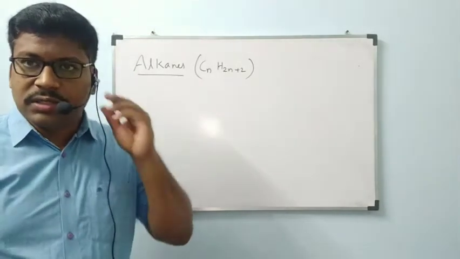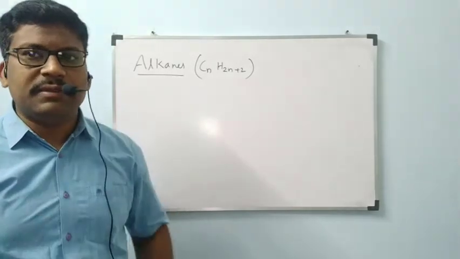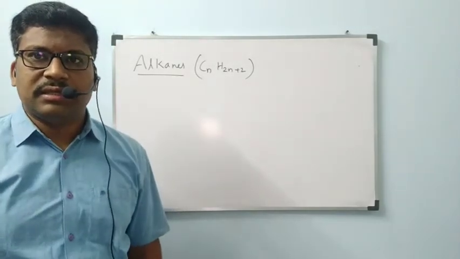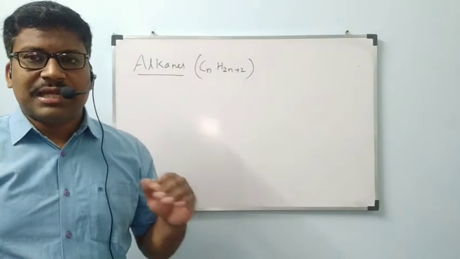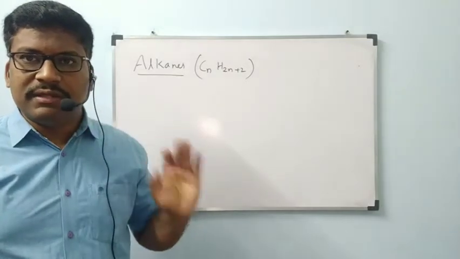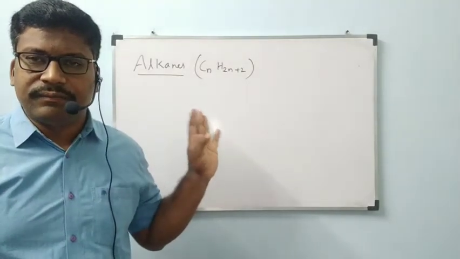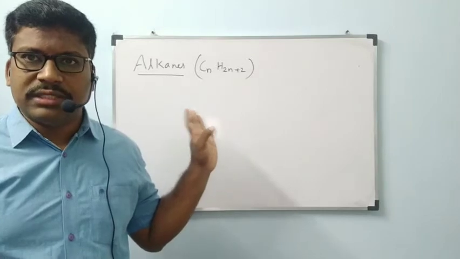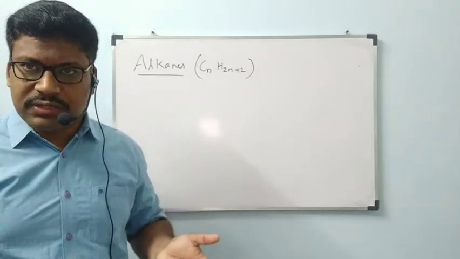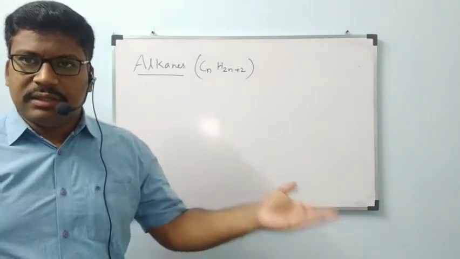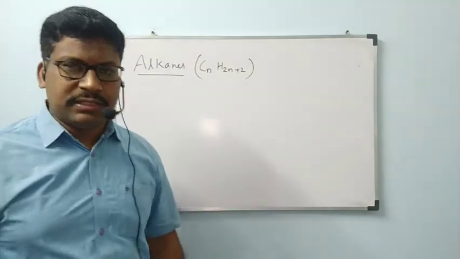No other bonds will be present. Only carbon-carbon single bonds must be present. Alkanes and cycloalkanes we mentioned now, but we will study about alkanes only. Is it okay? Then we introduce alkanes, followed by preparations, physical properties and chemical properties.